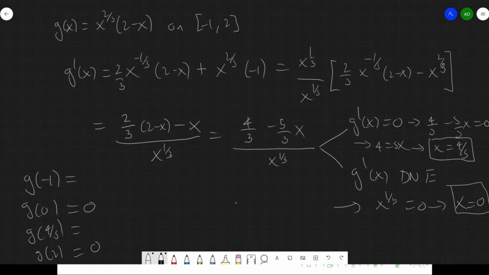Now, g of -1, this becomes a 1, and this becomes a 3. So we have 3 here. So far, it's looking like this is the maximum, and let's see if we have a positive or negative value. We plug 4/5 into this function, and we get that this is around 1.0 something.